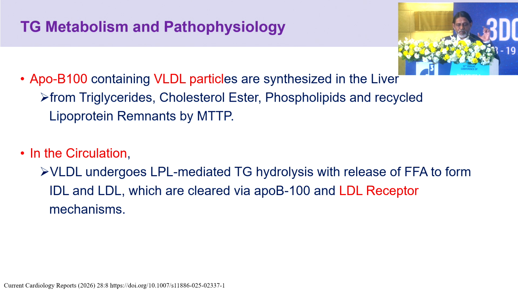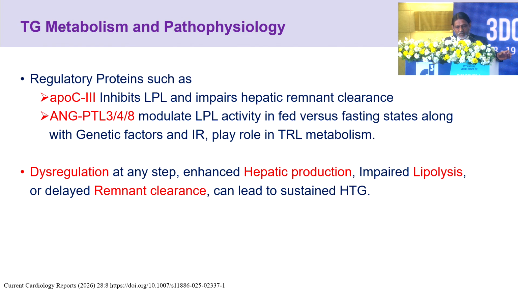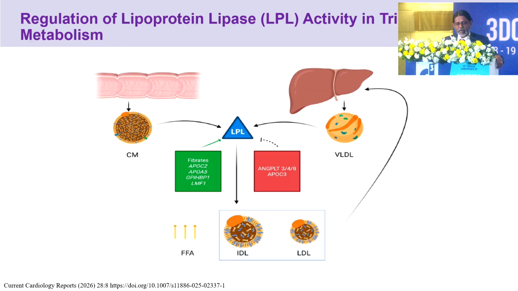ApoB-containing VLDL particles are synthesized primarily by the liver. In the circulation, VLDL undergoes LPL-mediated triglyceride hydrolysis. We have regulatory proteins like ApoC3, which inhibits LPL, and angiopoietin-like proteins 3, 4 and 8, which modulate LPL activity. Dysregulation at any step, enhanced hepatic production, impaired lipolysis, or delayed remnant clearance, can lead to sustained hypertriglyceridemia. This shows the regulation of lipoproteins from the gut and the liver, and how they are metabolized.